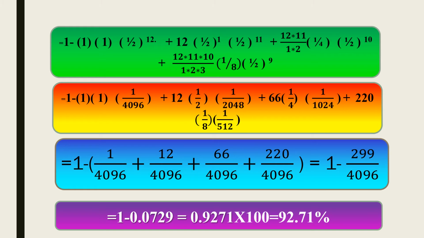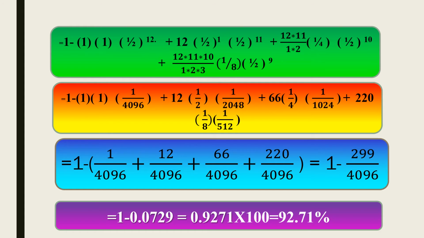nC0 is equal to 1, and anything to the power 0 is also equal to 1. That is why 12C0 is equal to 1 and (1/2) power 0 is also equal to 1. Then 1 minus [1 into 1 into (1/2) power 12 plus 12C1, which is 12 into (1/2) power 1 into (1/2) power 11, plus 12C2, which is written as